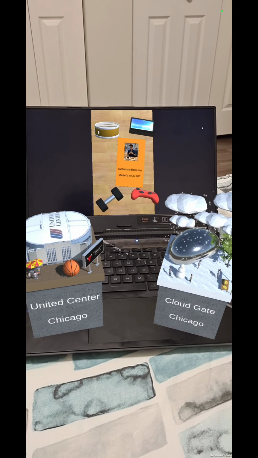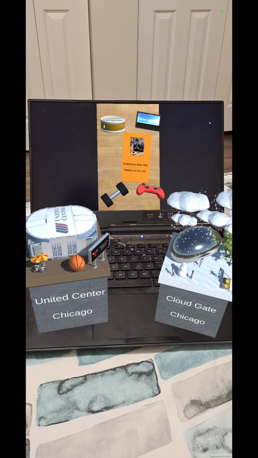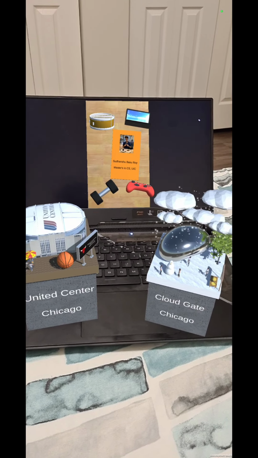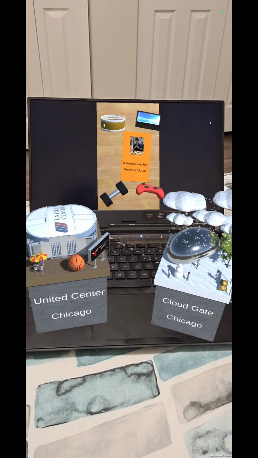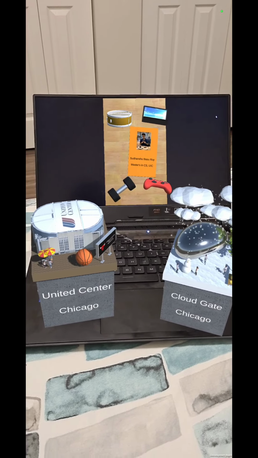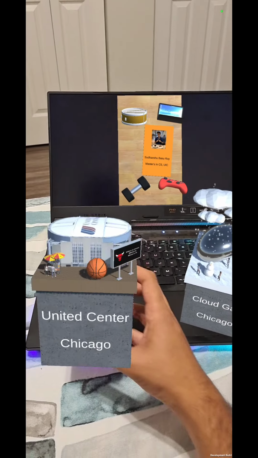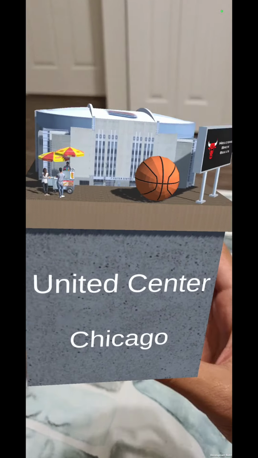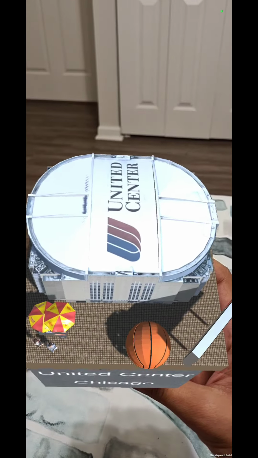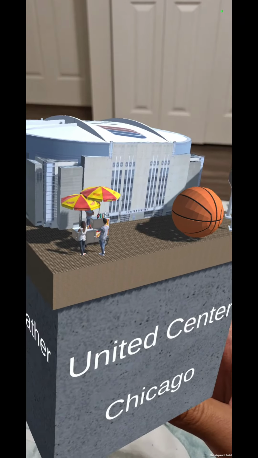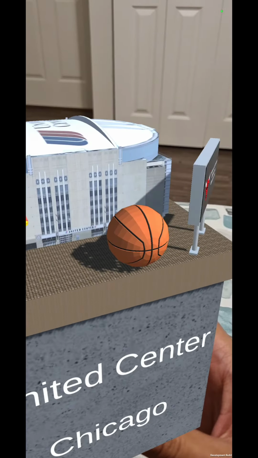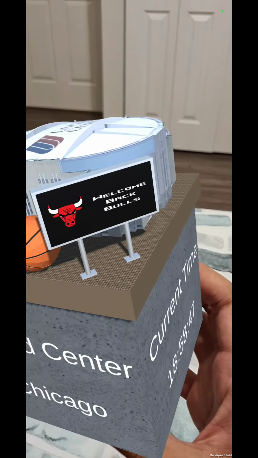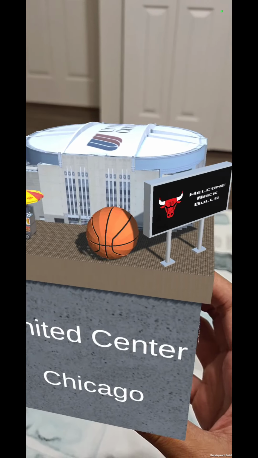Along with this, we were also assigned to make an AR-based laptop sticker that would create an AR pop-out when the image was detected. For my first knickknack, I chose the United Center at Chicago. So the knickknack itself consists of the United Center's building, a hot dog stand, people near the hot dog stand, a basketball sculpture, and a billboard that says "Welcome back, Bulls."